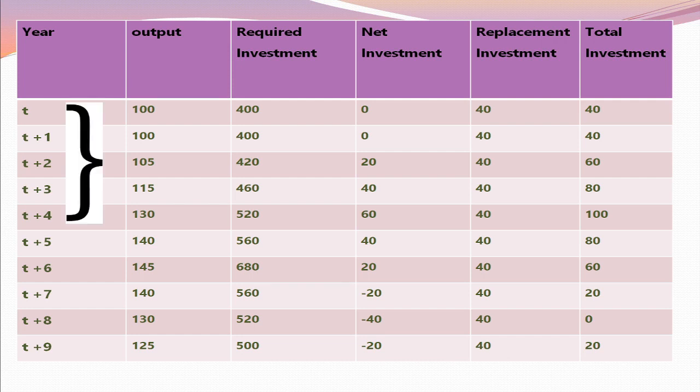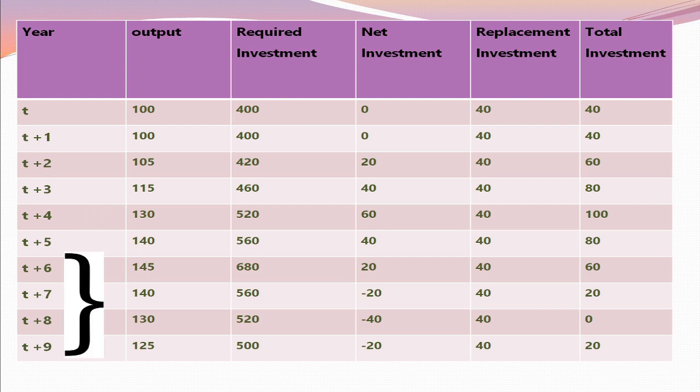From T to T plus 4, total output increases at an increasing rate and so does net investment. Later, from T plus 4 to T plus 6, total output increases at a diminishing rate and net investment also decreases because of low demand for output.